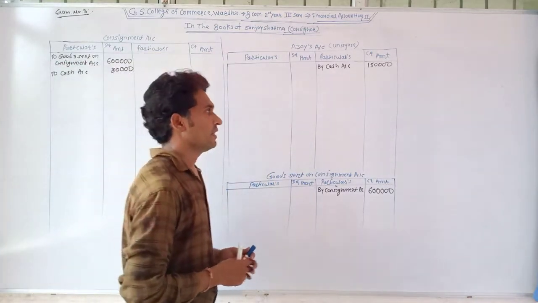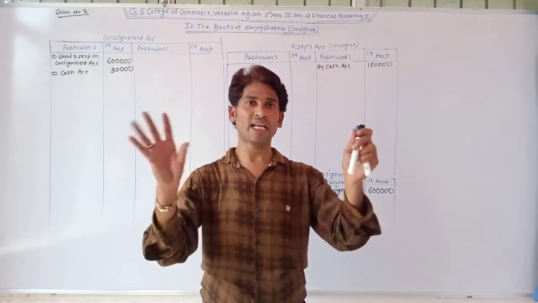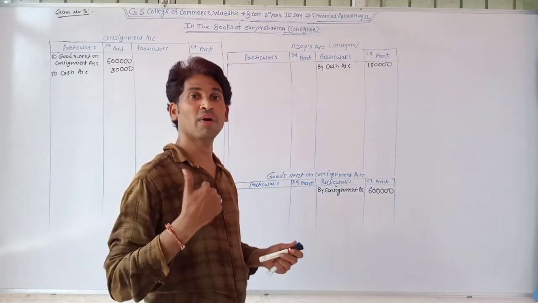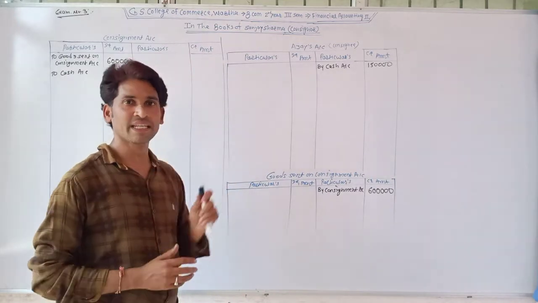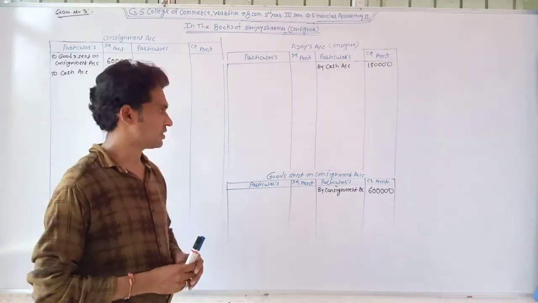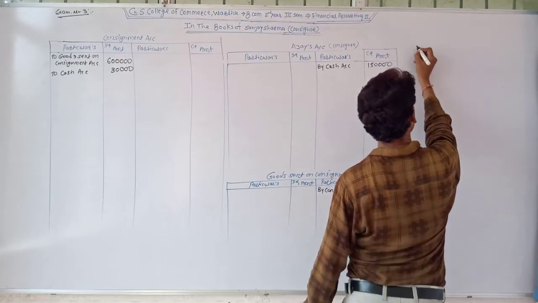After that, 10% of the consignment is lost in transit. It's called abnormal loss. When the goods are lost in transit, it's known as abnormal loss. Then we need to make the calculation of abnormal loss.